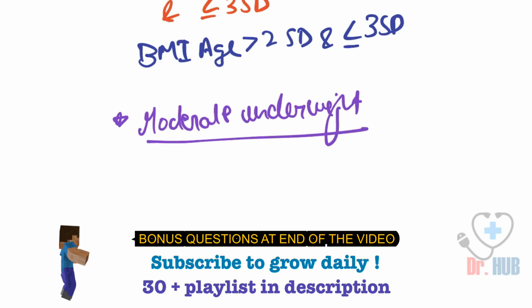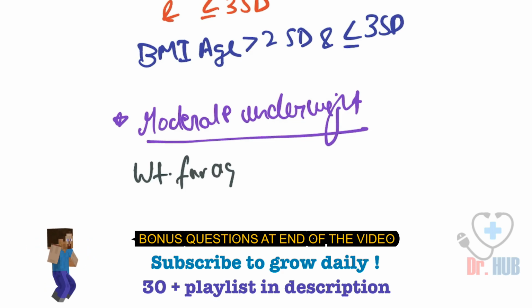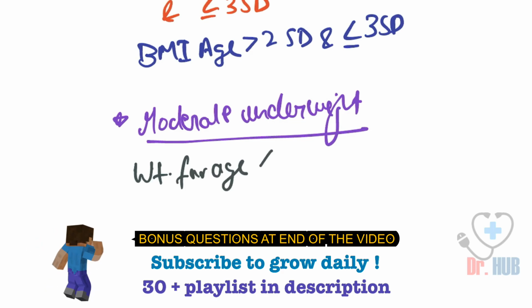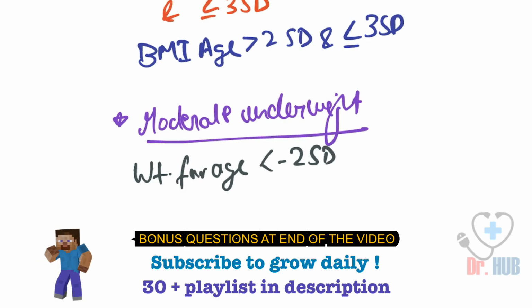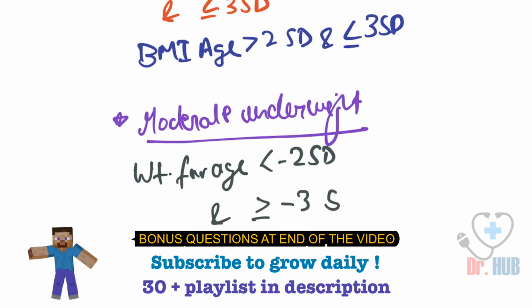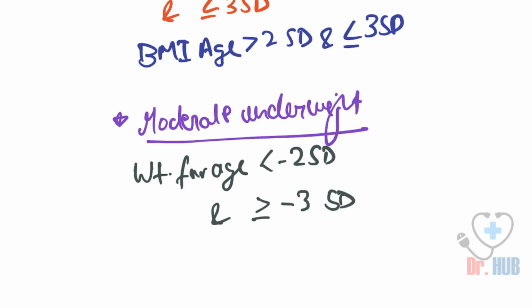Then we move on to moderate underweight. What is moderate underweight? It refers to the weight for age being less than -2 standard deviations and greater than or equal to -3 standard deviations. So this is moderately underweight. Then we look at the class of severely underweight.